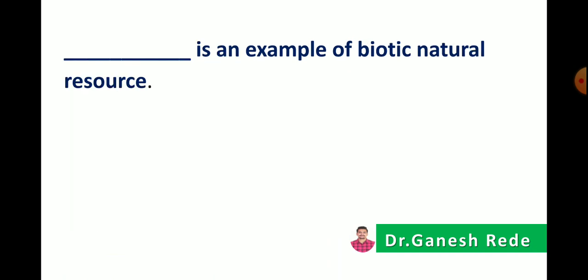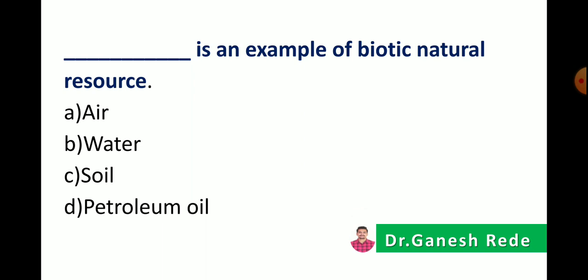Then next question: dash dash is an example of a biotic natural resource. Option A, air, B, water, C, soil, or D, petroleum oil. So here the correct answer is petroleum oil is an example of a biotic natural resource.